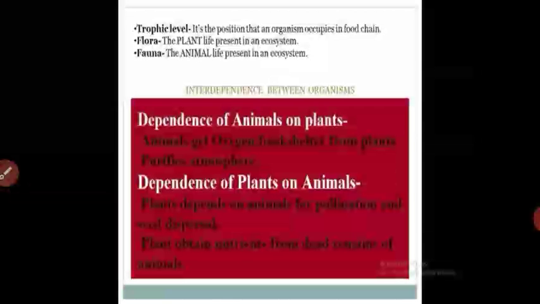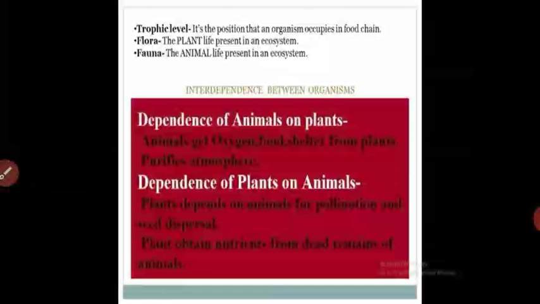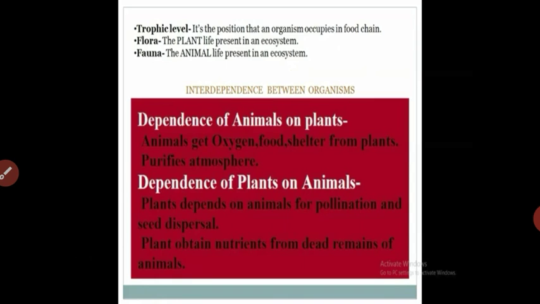Let us see the interdependence between the organisms. I told you, what does trophic level mean? It is the position that an organism occupies in the food chain. The producer, the grass, is the first trophic level; the primary consumer is the second trophic level; the secondary consumer is the third trophic level. So trophic level means the position that an organism occupies in the food chain.